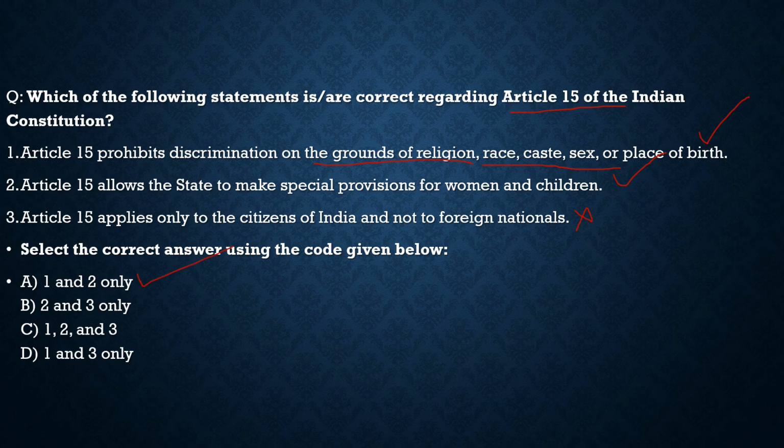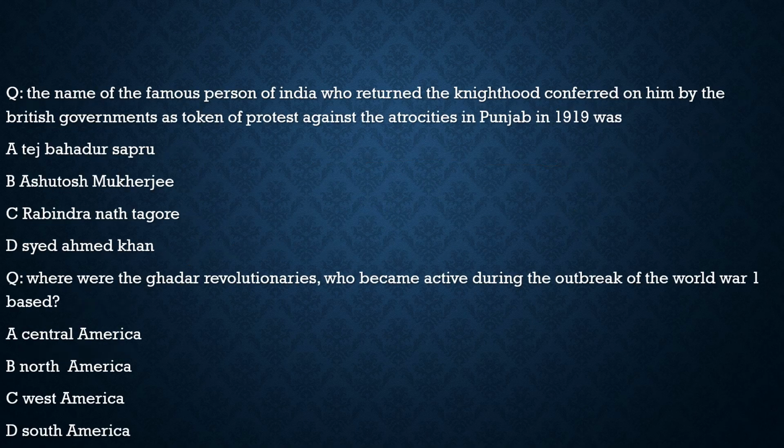With this, let's move to the last part of our discussion, which is discussing previous year questions. Here the first question says, the name of the famous person of India who returned the knighthood conferred on him by the British government as a token of protest against the atrocities in Punjab in 1919 was Rabindranath Tagore directly. So for this question, the correct option is option C. Now with this, let's move to the last question of today's discussion. It says, where were the Ghadar revolutionaries who became active during the outbreak of World War I based? They were based in North America, in the San Francisco region. So with respect to this, the correct option is option B.